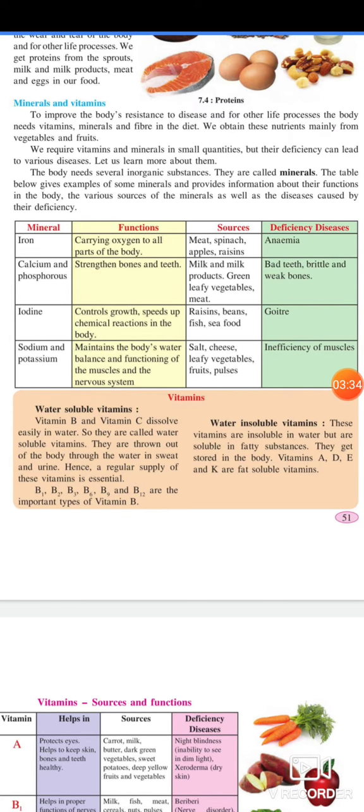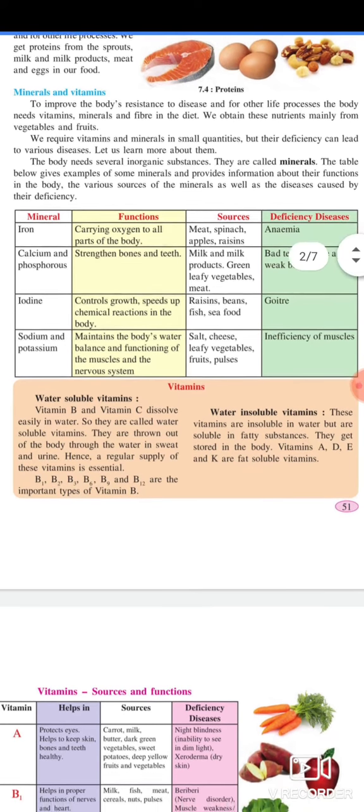anemia. Minerals calcium and phosphorus: strengthen bones and teeth. Sources: milk and milk products, green leafy vegetables, meat. Deficiency diseases: bad teeth, brittle and weak bones. Mineral iodine: function, controls growth, speeds up chemical reactions in the body. Sources: raisins, beans, fish, seafood.